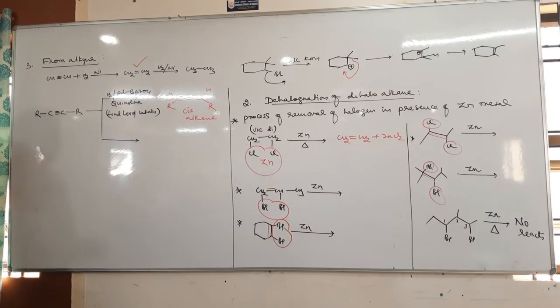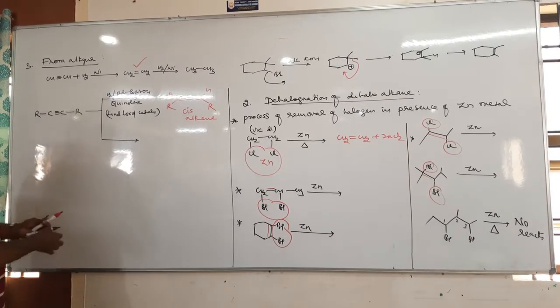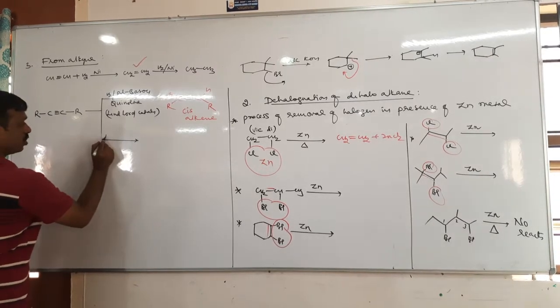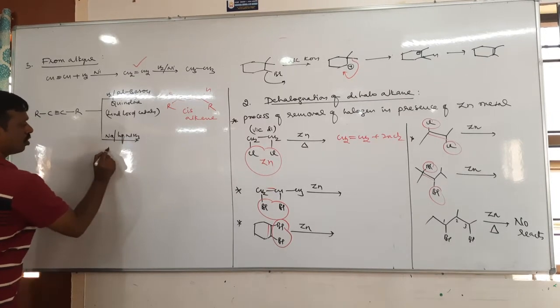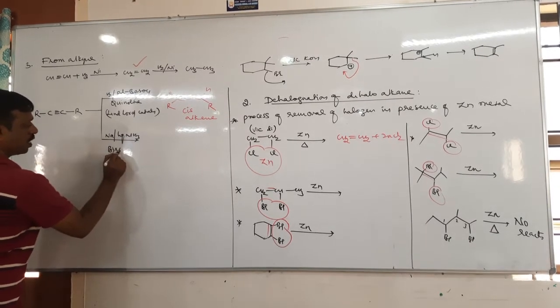But I want trans alkene. So instead of Lindlar catalyst, use another reagent, sodium in presence of liquid ammonia, which is called Birch reduction.